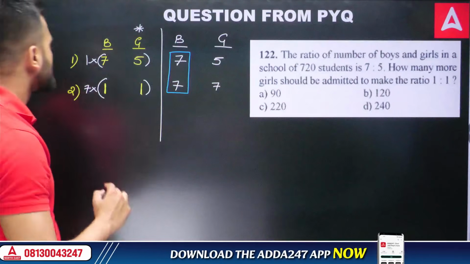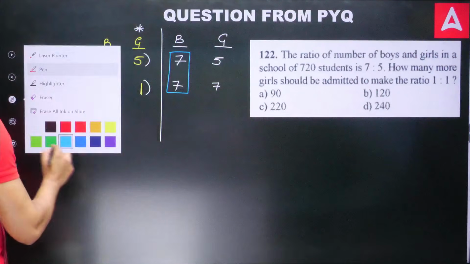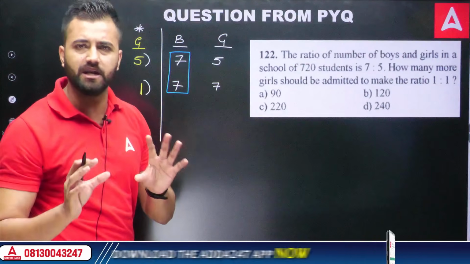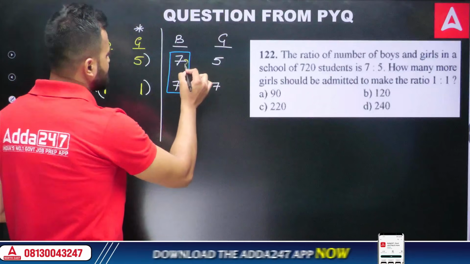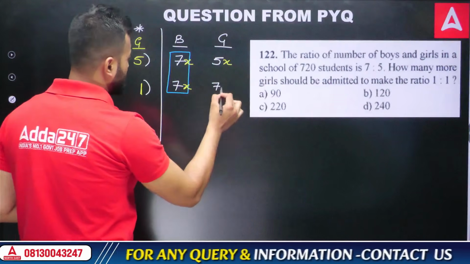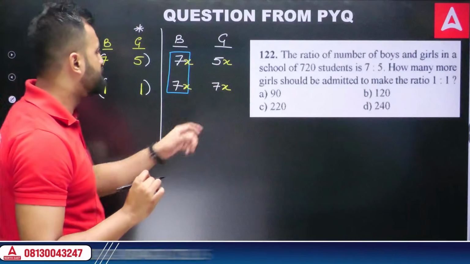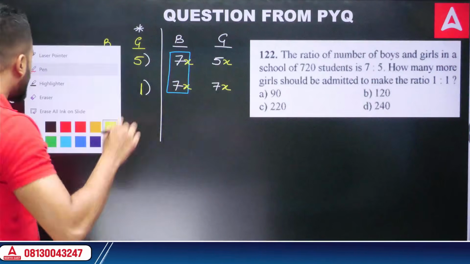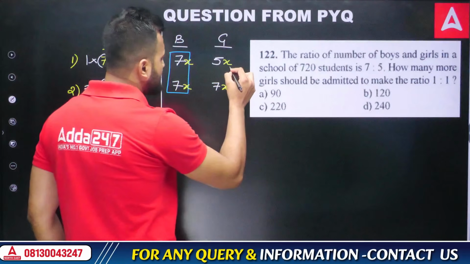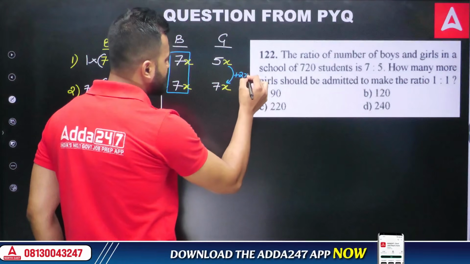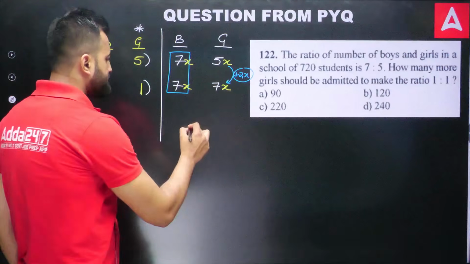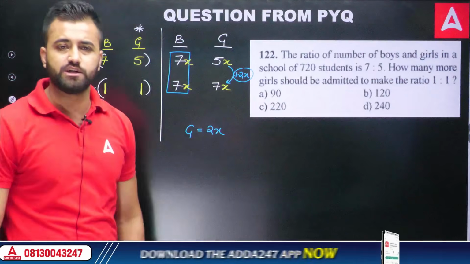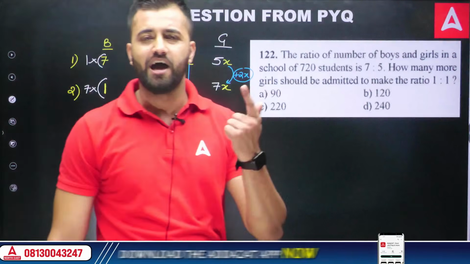How? See here carefully. Once we do that, you just put X on all the numbers. Just follow the steps that I'm telling you and you'll get the answer within a second. I'll put X out here, here, here and here. So before there were 5X girls, now it is 7X. So how many girls have I added? In 5X, what should you add to get 7X? Obviously if I add plus 2X, I would get 7X, right? So this 2X will be the number of girls that is added in this particular row. So I just need to get this 2X, and once I get this 2X, I can easily get the answer.